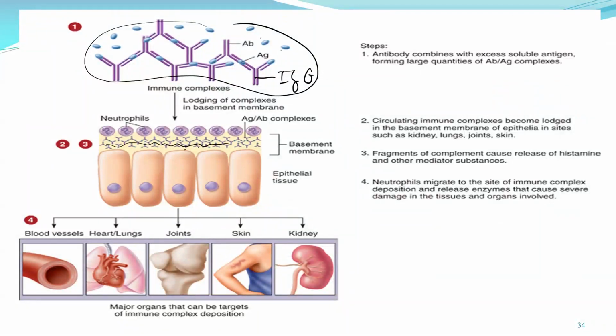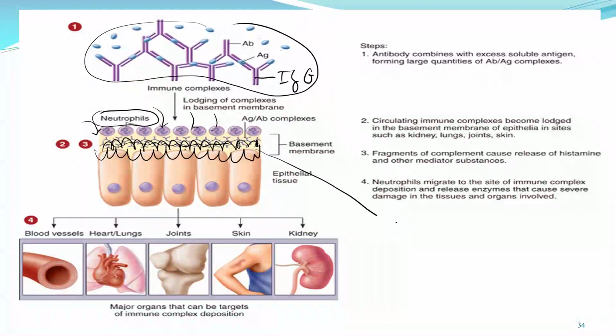It will actually initiate the neutrophil, give the information to the neutrophil to come to this place. And the neutrophil then tries to destroy this area. When the neutrophil destroys it, it's also destroying the cells around that place. So what is this causing? This antibody is actually killing our own cell.